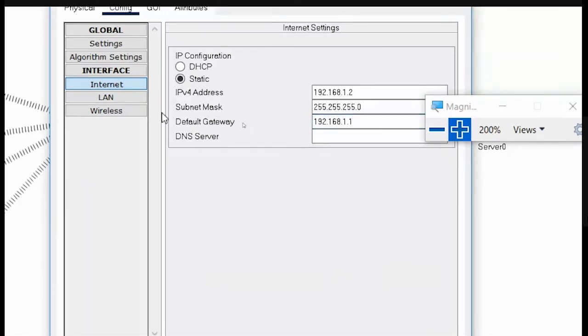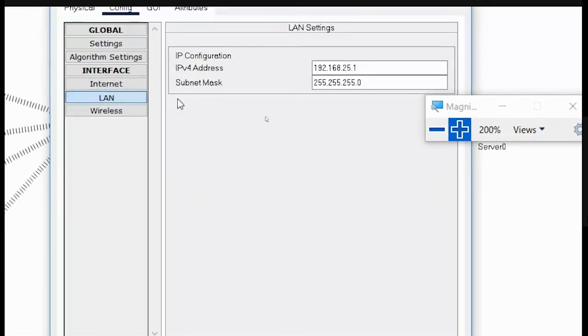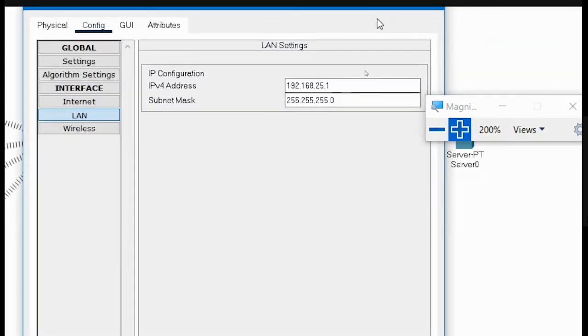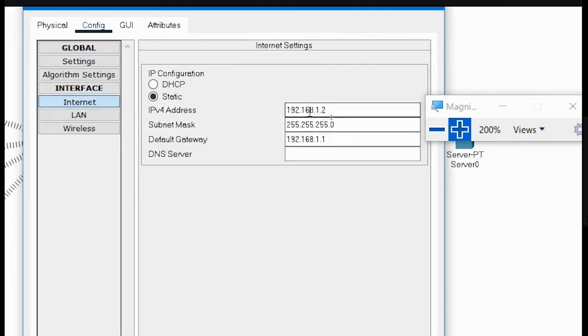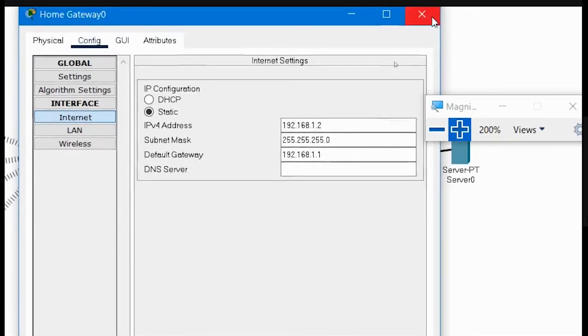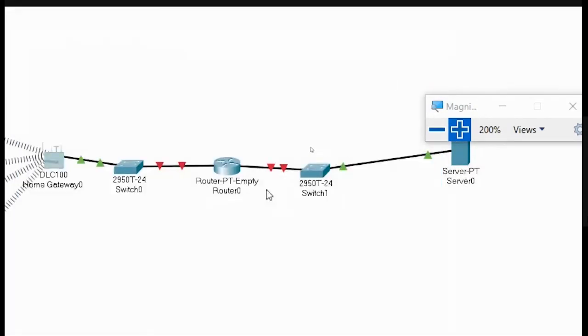And in the LAN, you could see these are the IP addresses that are assigned to the different devices. 192.168.25.1 is the address that is assigned here for the LAN. But for internet, we have chosen it to be in the range 192.168.1.0. In that range, these IP addresses are there. Once you have done this, you should also configure the router.